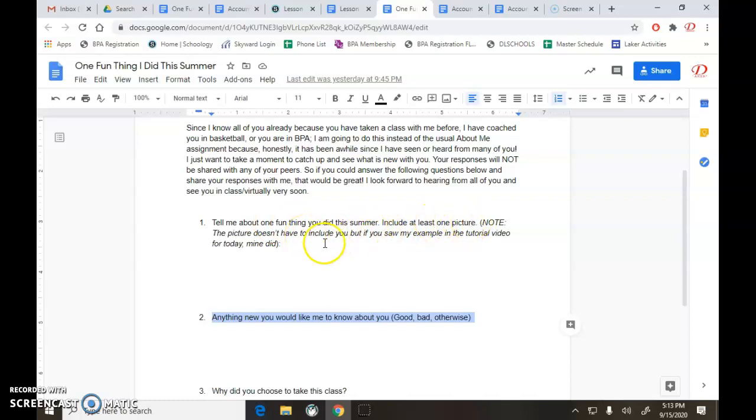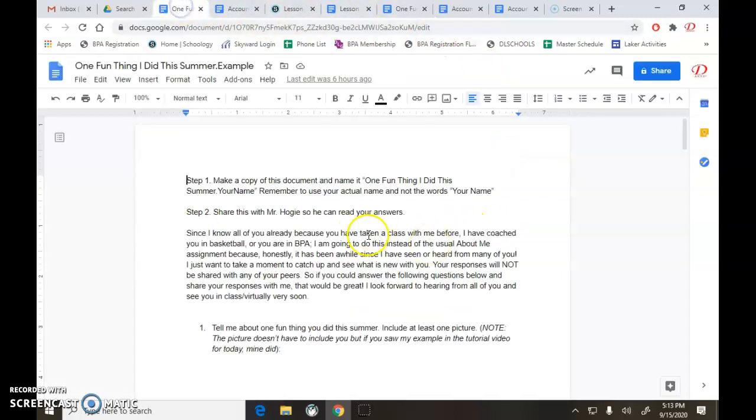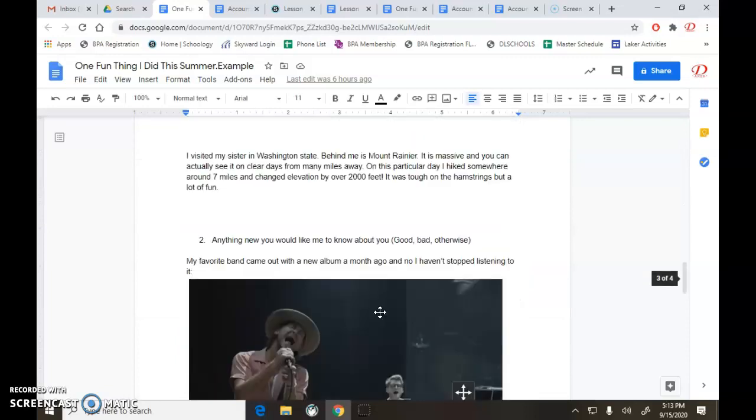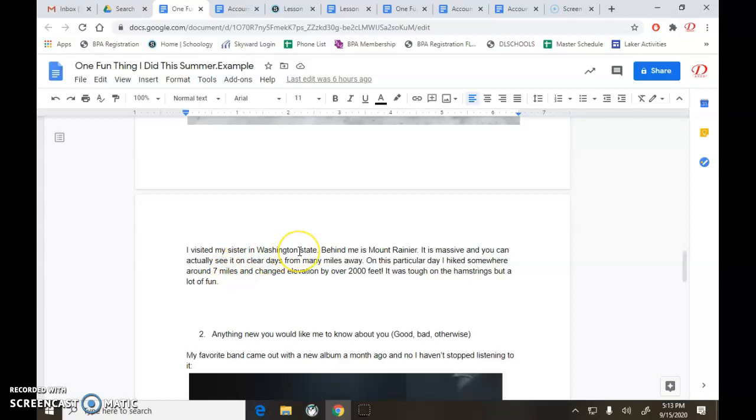This says the picture doesn't have to include yourself. But here, I'm going to show you my example. I've got a picture of me at Mount Rainier in Washington State. I went to visit my sister, and I've got a little explanation as to what I did there.